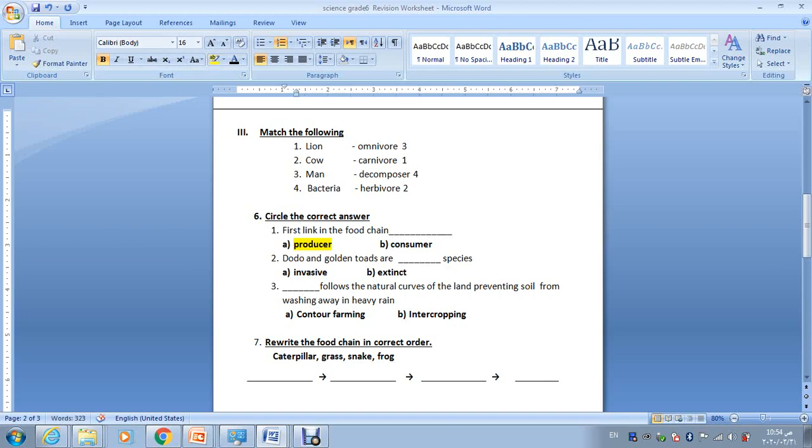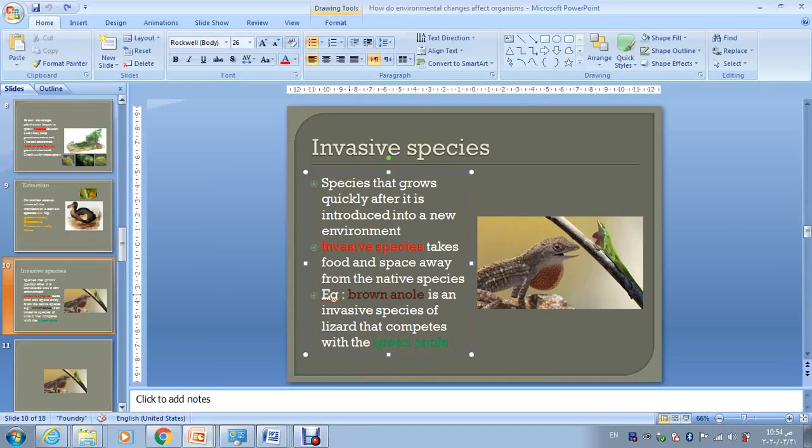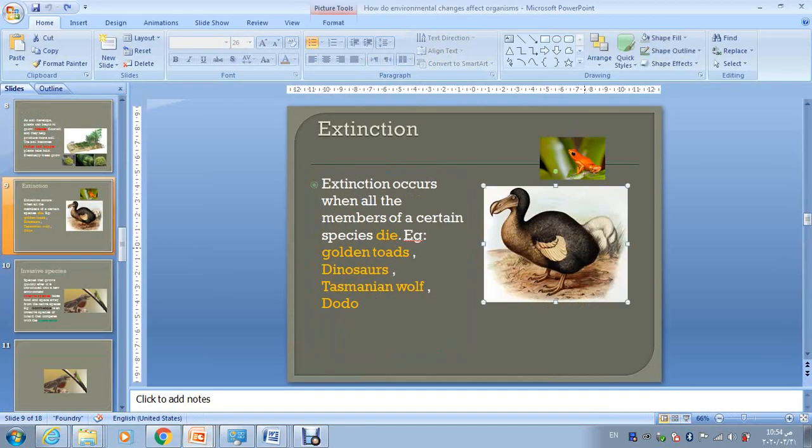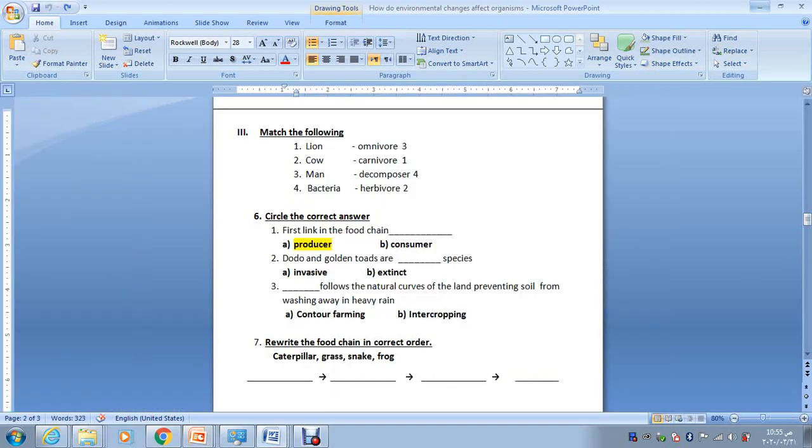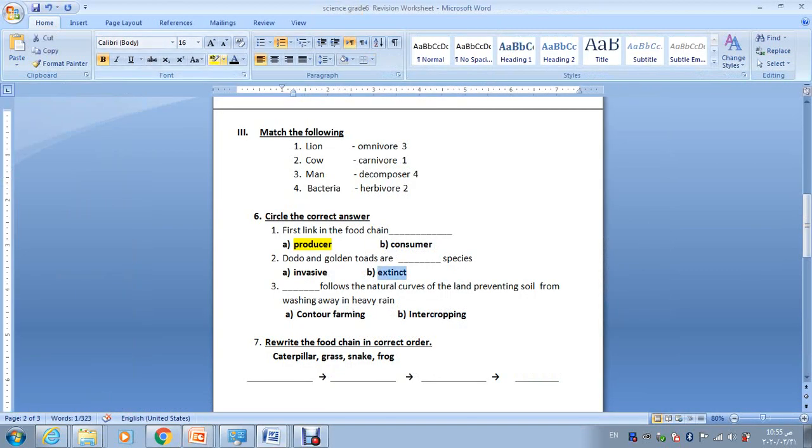Dodo and golden toads are which species? Are they invasive or extinct species? Remember, the dodo and the golden toad, they are both extinct species. Extinction occurred to those species and they are no longer there, they died already. So like the dinosaurs, okay? So dodo and golden toads are extinct species. They no longer exist on earth.